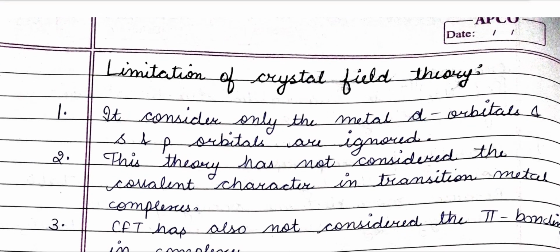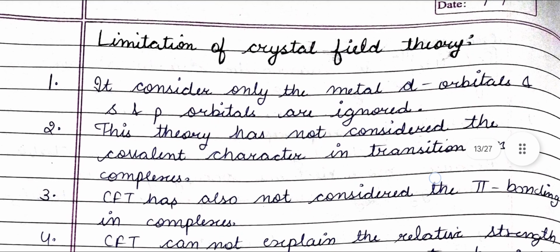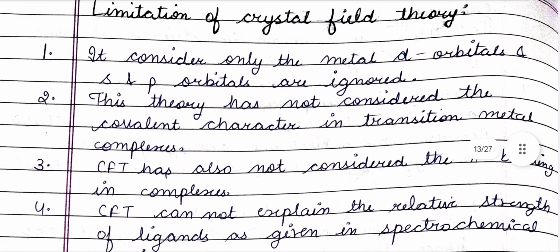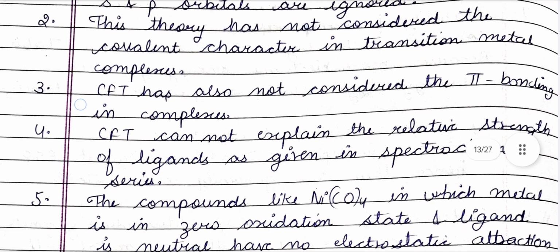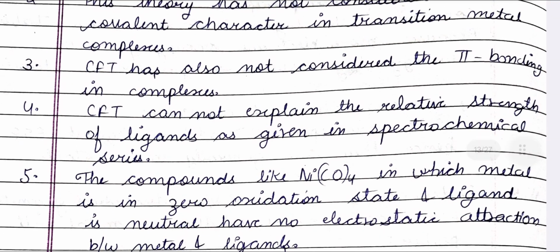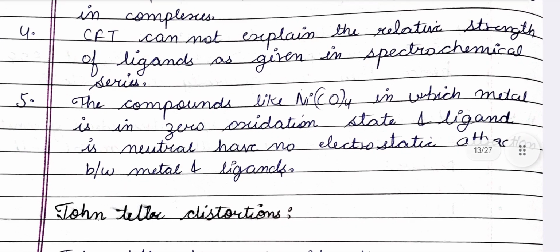Limitations of crystal field theory. It considers only the metal d orbitals, and s and p orbitals are ignored. This theory has not considered the covalent character in transition metal complexes, so CFT also has not considered pi bonding in complexes. CFT cannot explain the relative strength of ligands in the spectrochemical series. Compounds like Ni(CO)4, in which the metal is in zero oxidation state and the ligand is neutral, have no electrostatic attraction between metal and ligands.